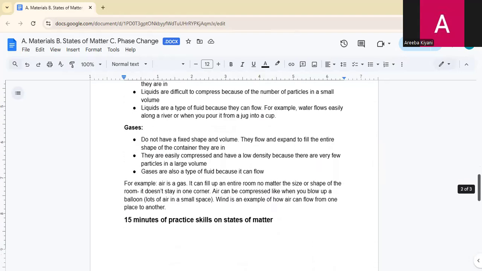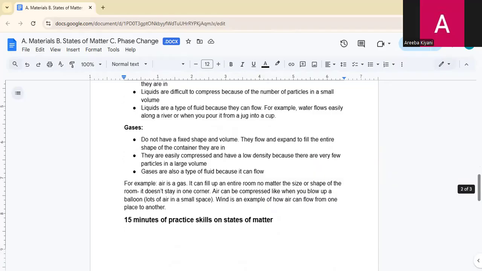Okay, gases. As we all know, gases do not have a fixed shape or size, they spread out and fill the whole space. They are usually invisible. They do not have a fixed shape or volume. They flow and expand to fill the entire shape of the container they are in. They are easily compressed and have a low density, because there are very few particles in a large volume. Gases are also a type of fluid because they can flow.